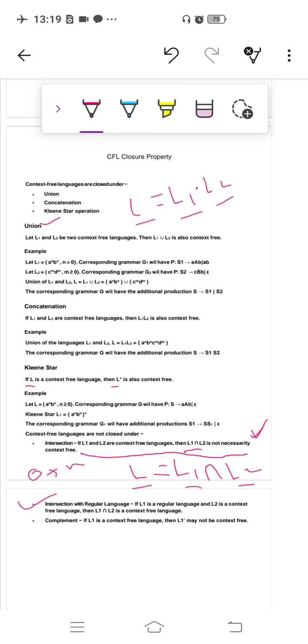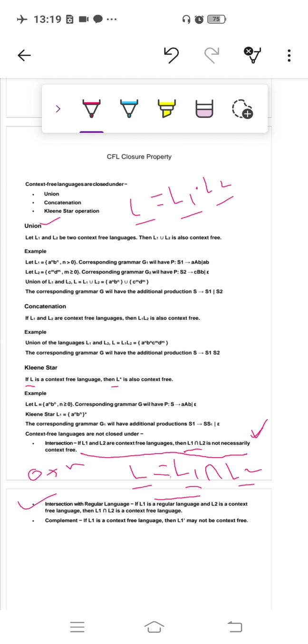The next terminology is intersection with regular language, meaning the intersection of a context free language with a regular language. Here is a minor change.